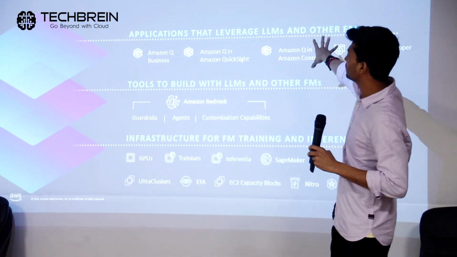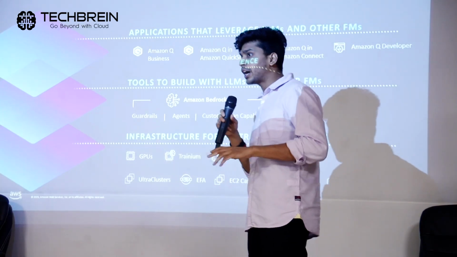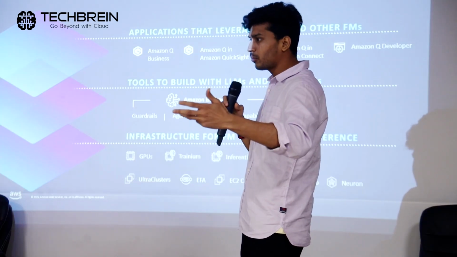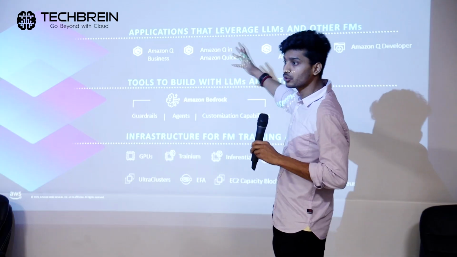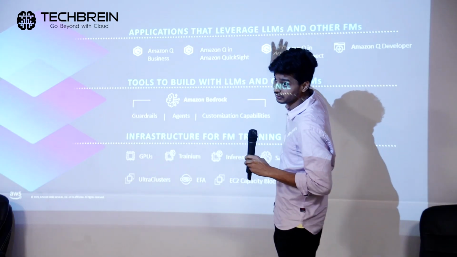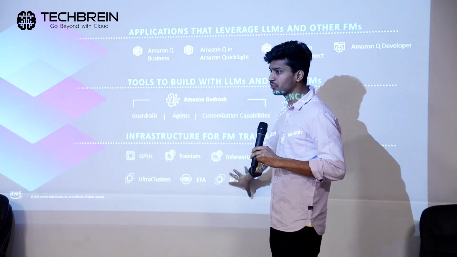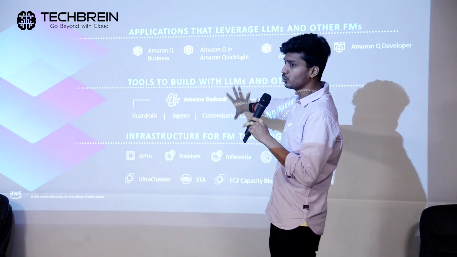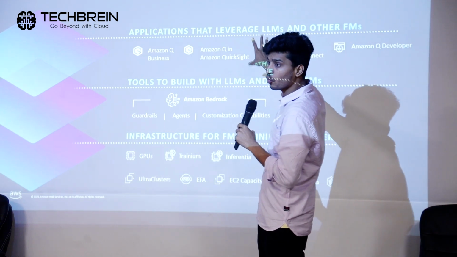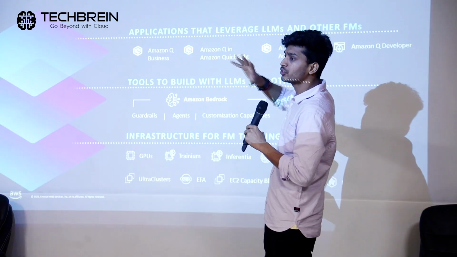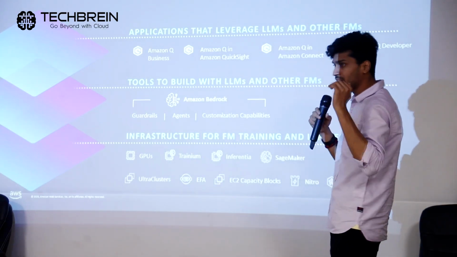We'll talk in detail about the guardrails, the agents and the customization capabilities. And then comes the top stack, which we'll discuss in the later part, where applications are also built based on the foundational model. You just need to use it. The popular example, which you may not see here, is ChatGPT. ChatGPT sits at this layer. This is how you create the foundational models, this is how you utilize foundational models to create a tool, and this is how applications are already built using a large language model. You just utilize the application to do a job. So it's just utilization at the end of the day.